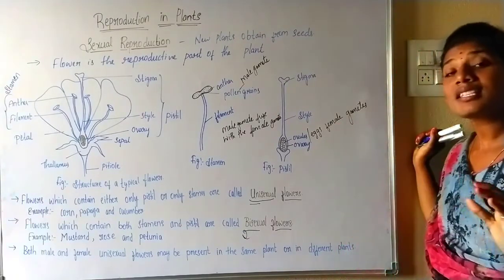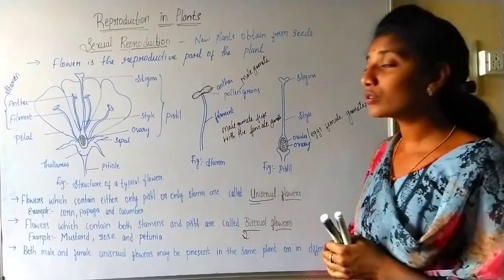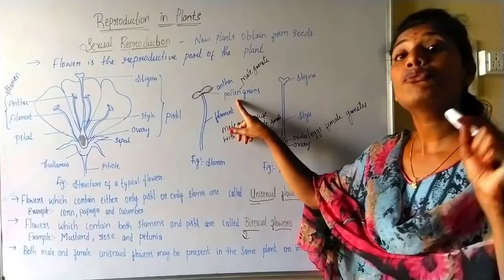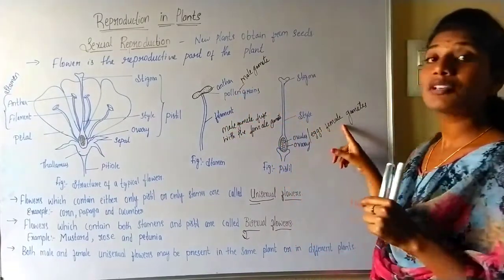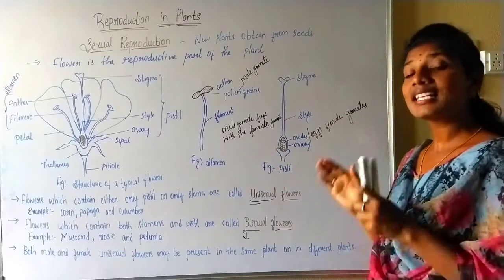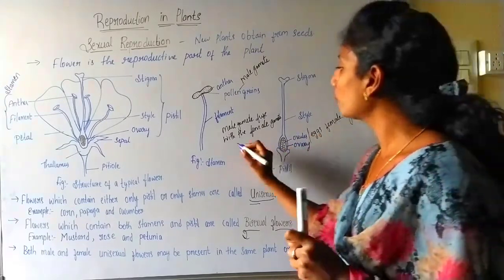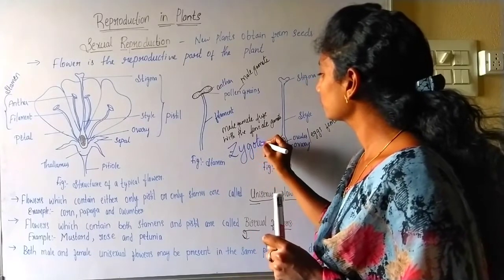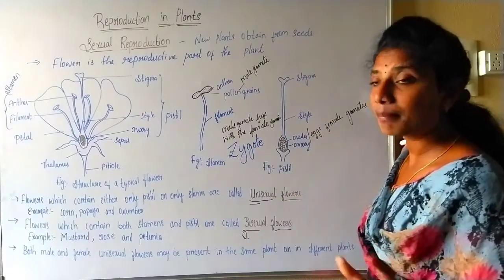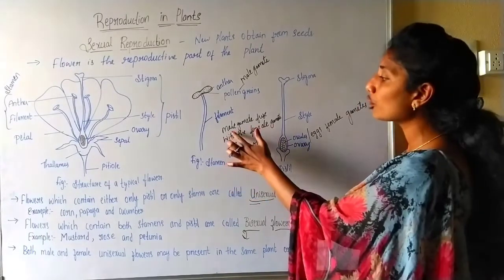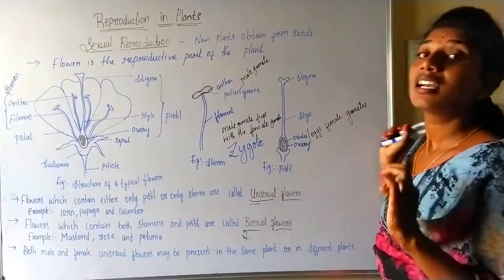So in sexual reproduction, what happens? Do you know, students? Yes, the male gamete which is present in the pollen grain will fuse with the female gamete which is present in the ovule. As a result of this, a zygote will be formed. As a result of sexual reproduction, what happens? A zygote will be formed. How will a zygote be formed? Due to the fusion of male and female gametes.